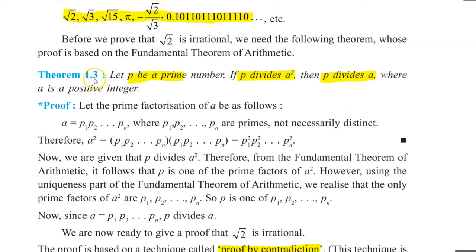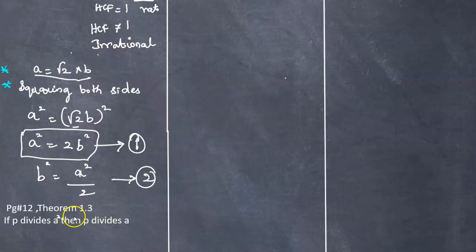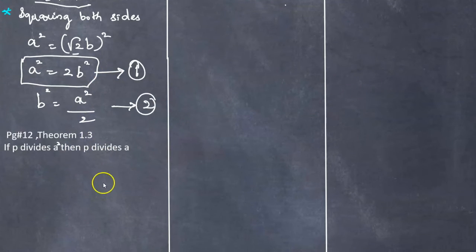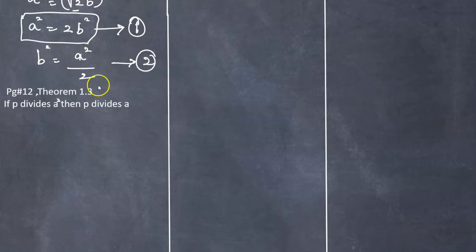We know from theorem 1.3 that if p divides a square, then p also divides a. So if 2 divides a square, then it also divides a, which means a by 2.